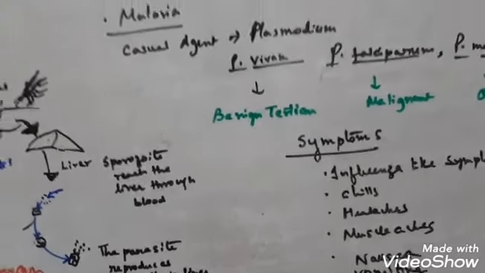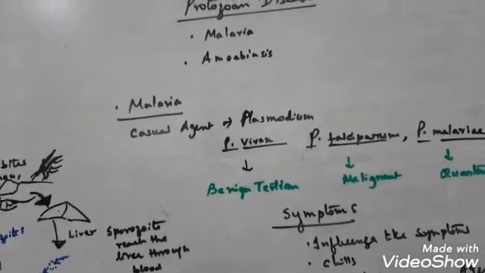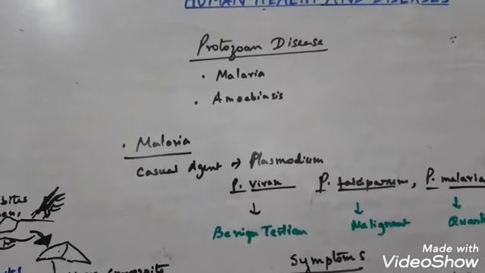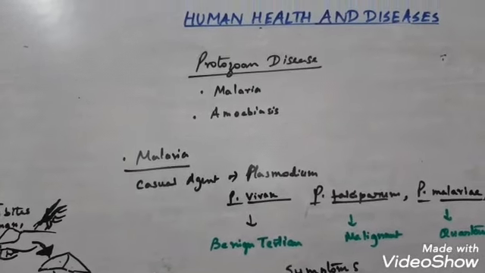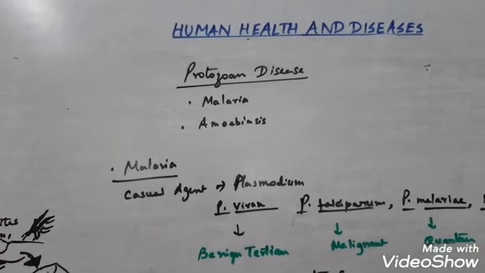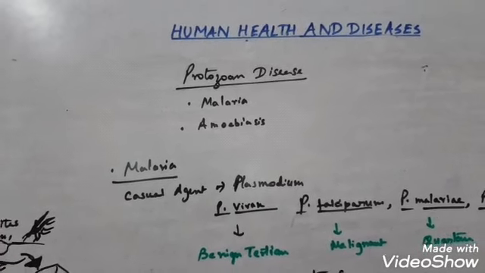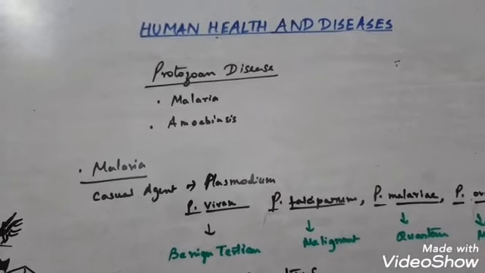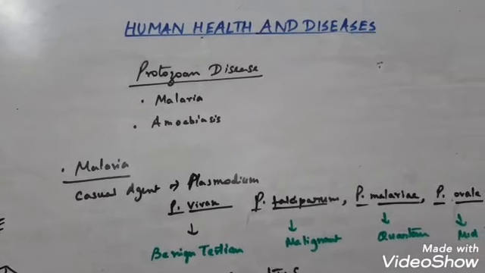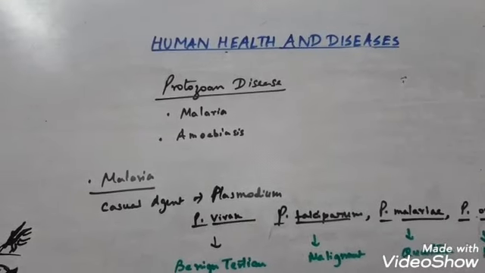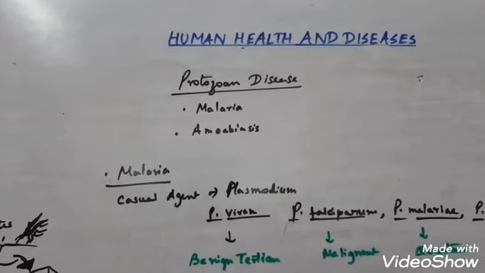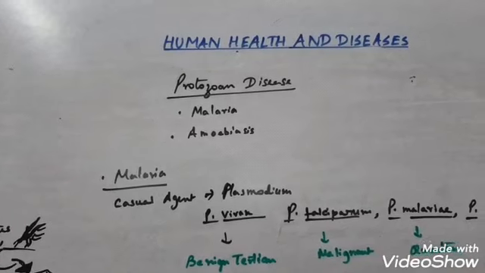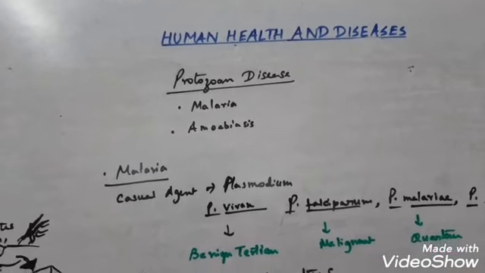There is just a small note about malaria. That is Sir Ronald Ross. He was working in the Indian Medical Service, where he established that the malarial parasite is transmitted by the bite of a female Anopheles mosquito. He stated it on 29th of August 1897. So you can just have this information about it.